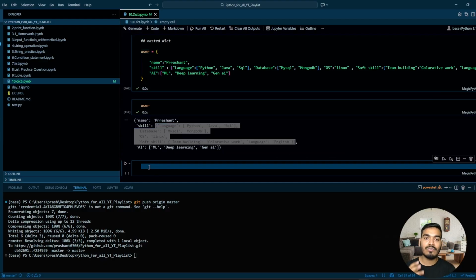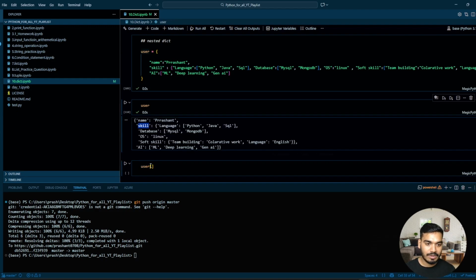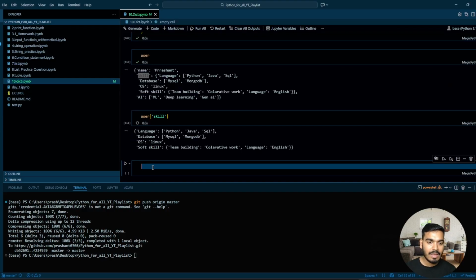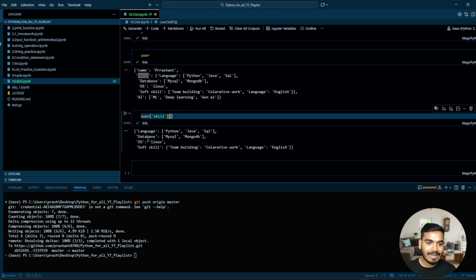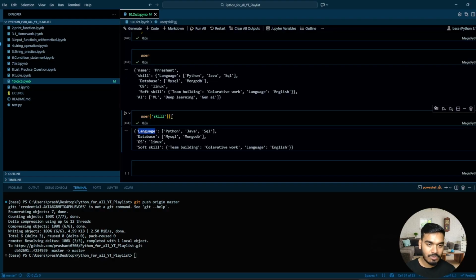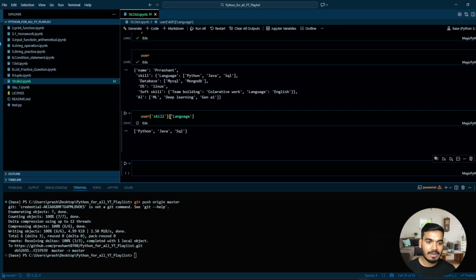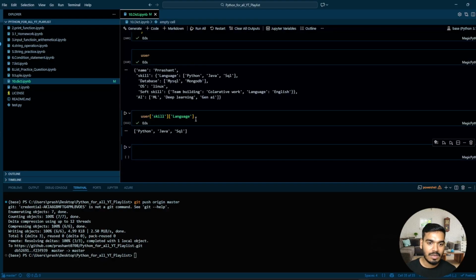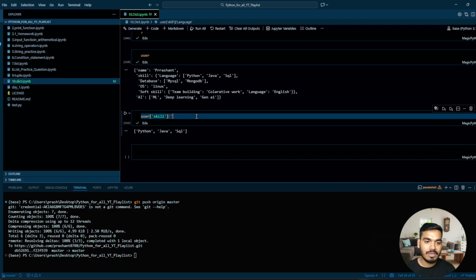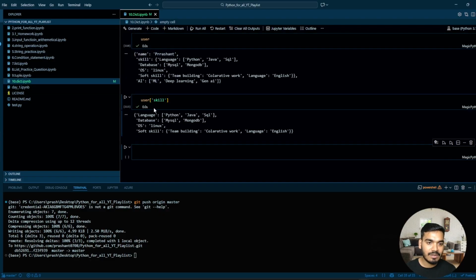Let's try to access each of them one by one. First, user, I'll pass skill over here, and you can find this dictionary. Now let's say I want to access this language out of this. I'll write language and you have this one.